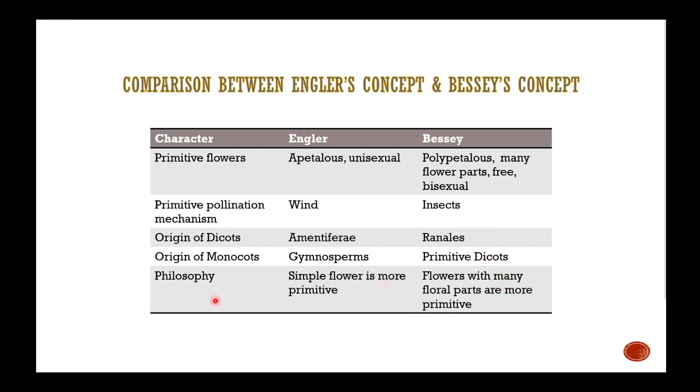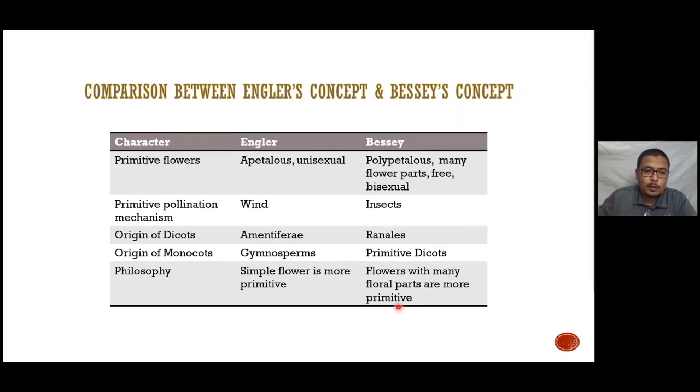But again, the philosophy here: a simple flower is more primitive according to Engler, but for Bessey, flowers with many flower parts are more primitive. So the debates here are quite interesting to study. Basically, Engler said the simple flower is more primitive. They said that when you have a more complicated structure, it means that they are more advanced.